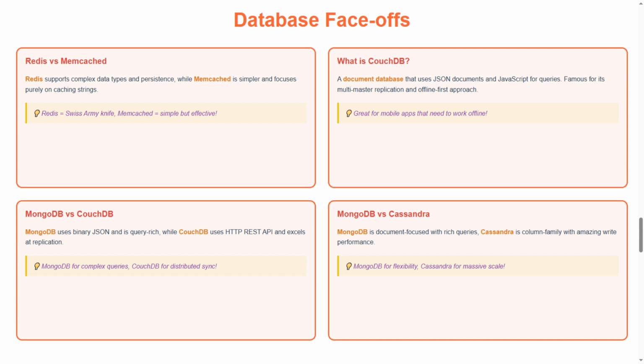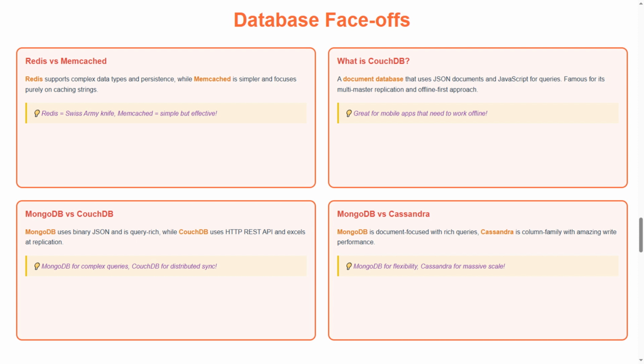Third, MongoDB versus CouchDB. MongoDB uses binary JSON and is query-rich, while CouchDB uses HTTP REST API and excels at replication. Tip: MongoDB for complex queries, CouchDB for distributed sync.